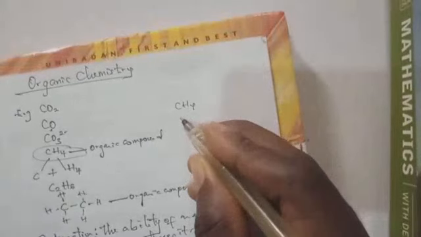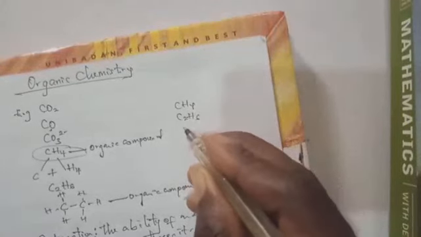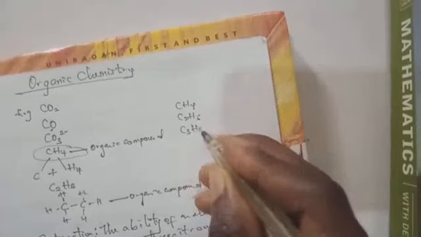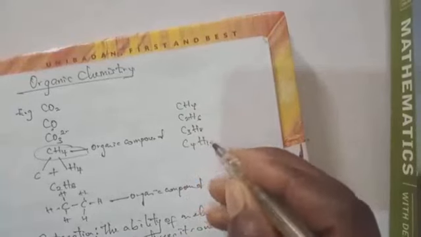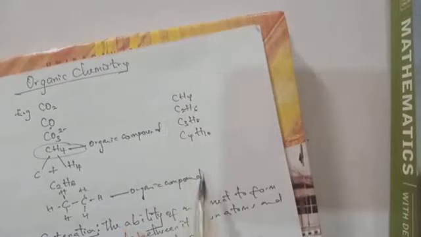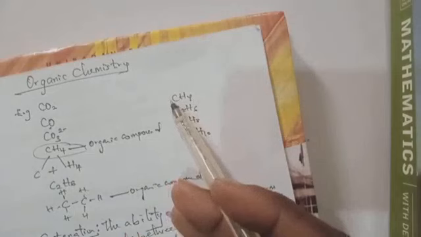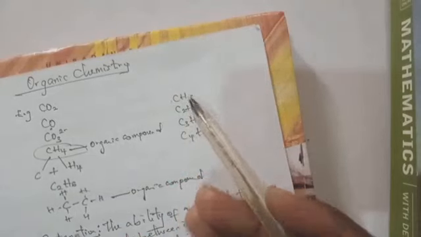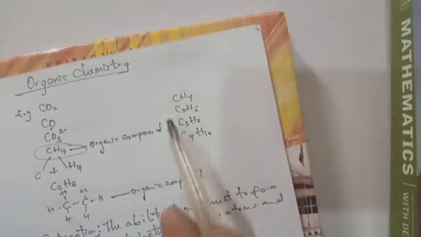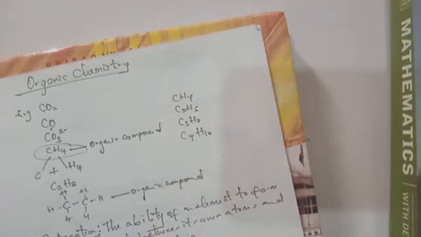the smallest CH4, methane. Now, from methane, we can add more carbon and hydrogen to it to give us ethane. From ethane, we can also add more carbon atoms to get propane. That is, we have CH4, then C2H6, C3H8, and C4H10. What we are doing here is adding carbon atoms and also adding hydrogen atoms. So there's an increment in all these compounds here. So we refer to it as catenation.